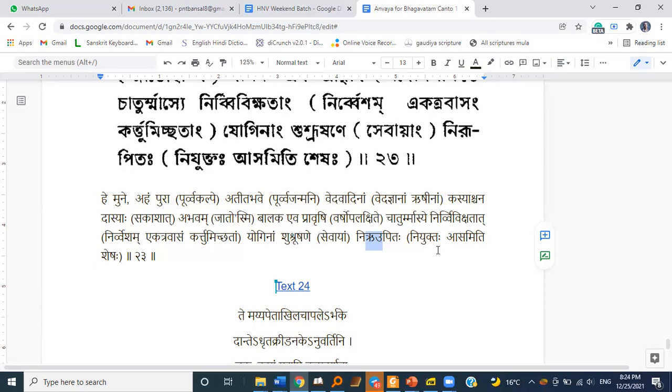O Muni, in the Purva Kalpa, in the previous Kalpa, the millennium, I was born as a son, a balaka, in the womb of a dasi. A dasi is like a maid servant. Yeah, literally.